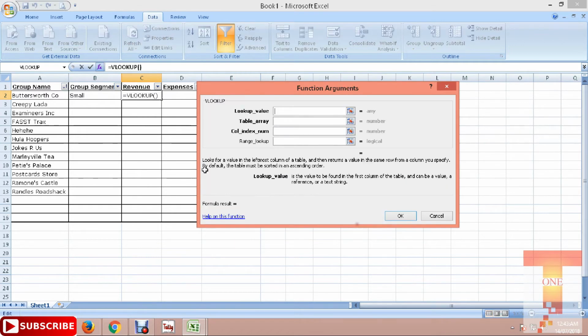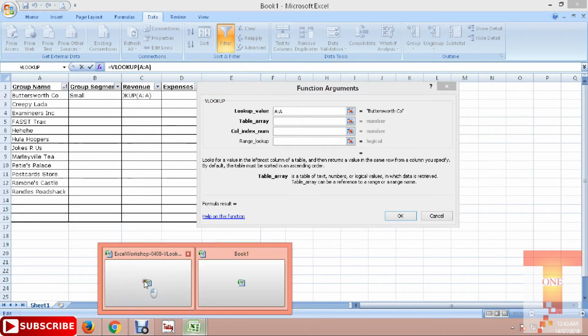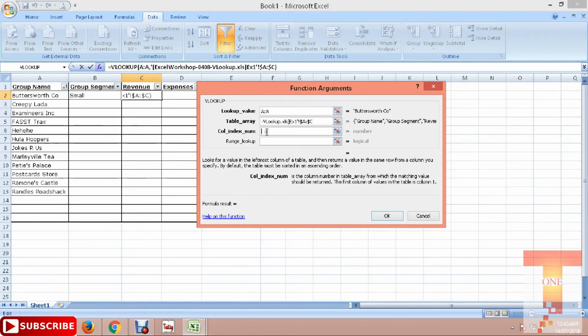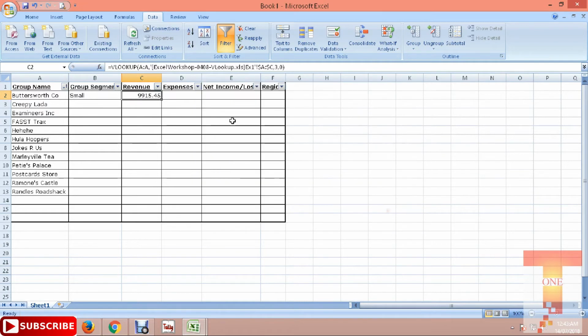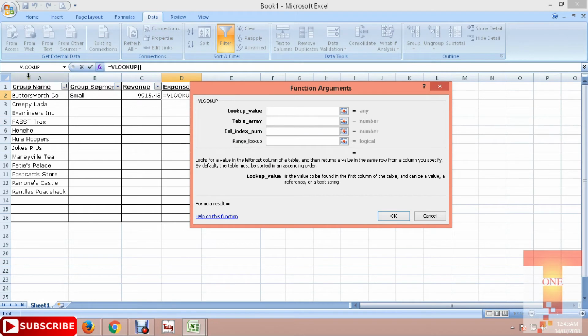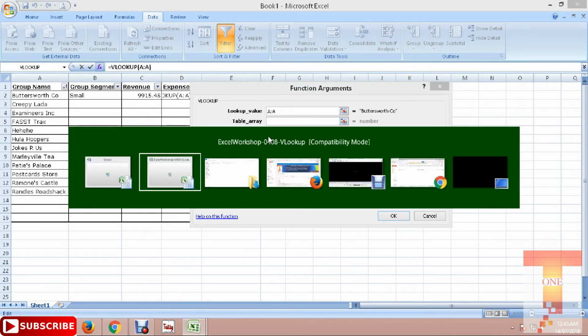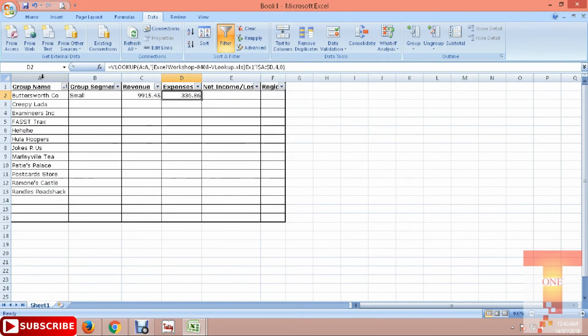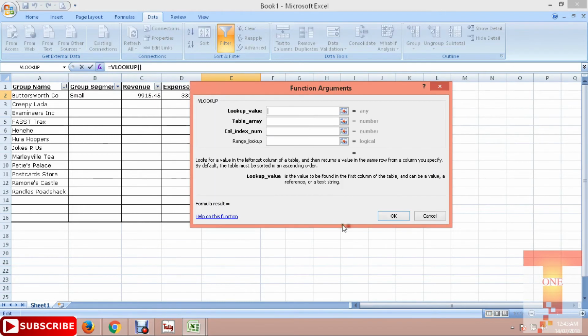So click on VLookup, again click on the group name, then go to another sheet, click revenue, the column will be 1, 2 and 3, so I just need to write 3 and then 0, click OK. Then again for expense one, I will be clicking group name, then net income.